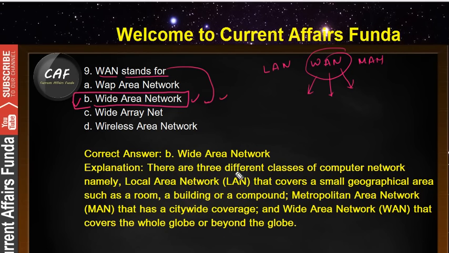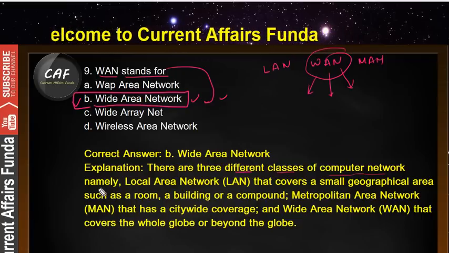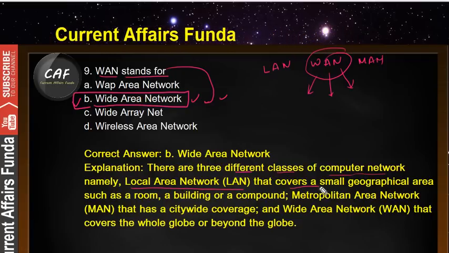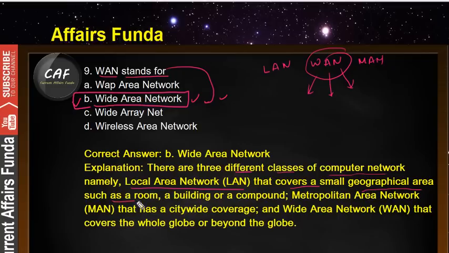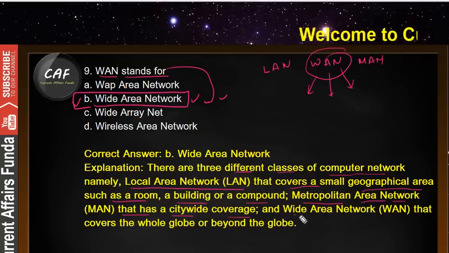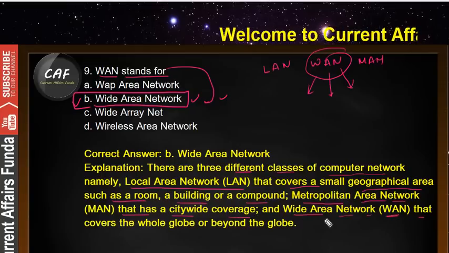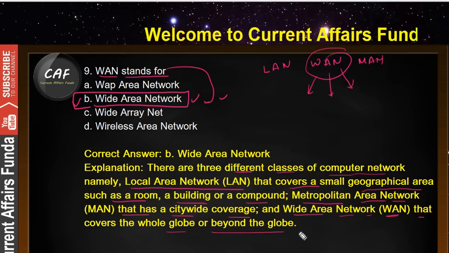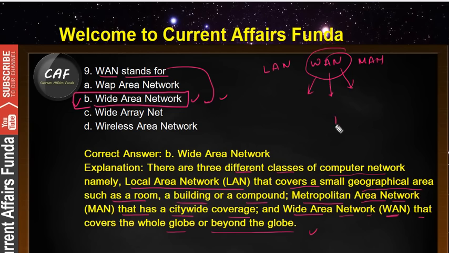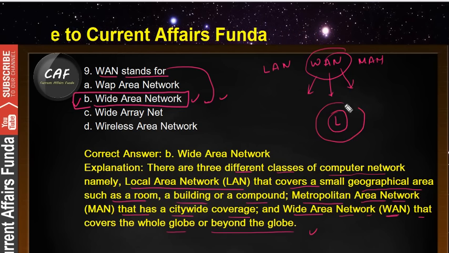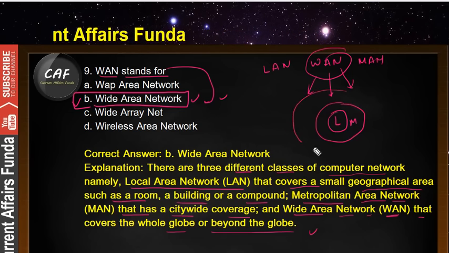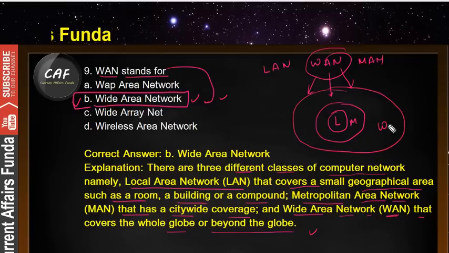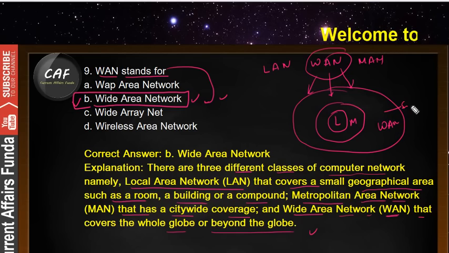There are three different classes of computer network. Local area network, LAN, covers a small geographical area such as a room, a building, or a compound. Metropolitan area network, MAN, has city-wide coverage. And wide area network, WAN, covers the whole globe or beyond. So LAN is a small part, MAN is greater than LAN, and WAN covers both of the other fields. That's why it is the superset.